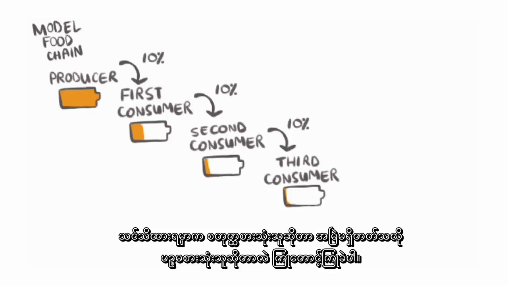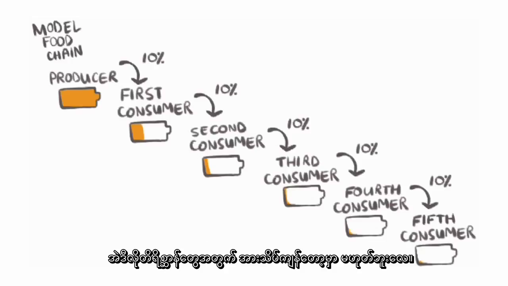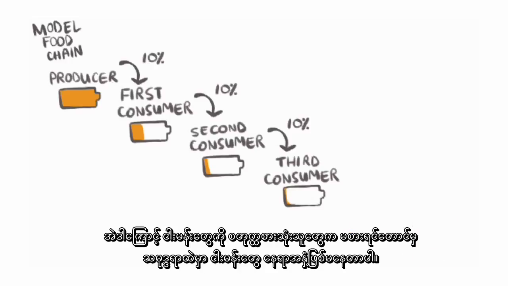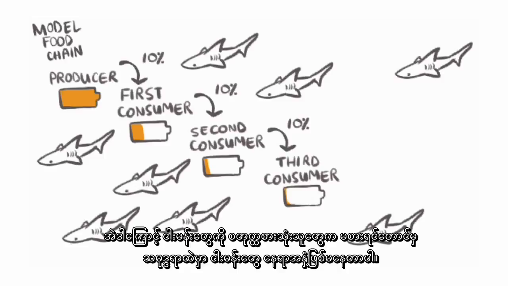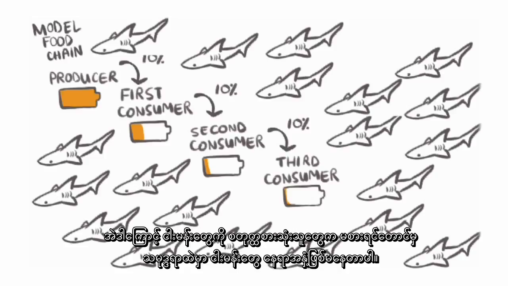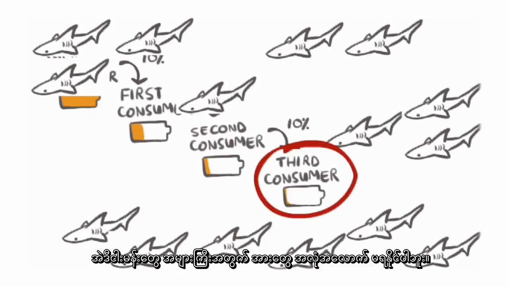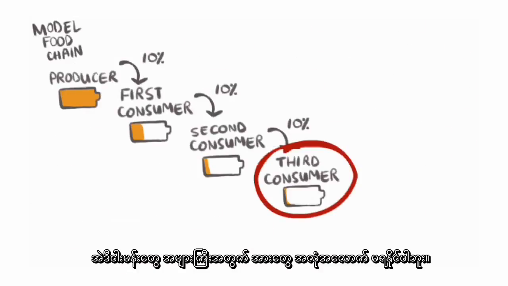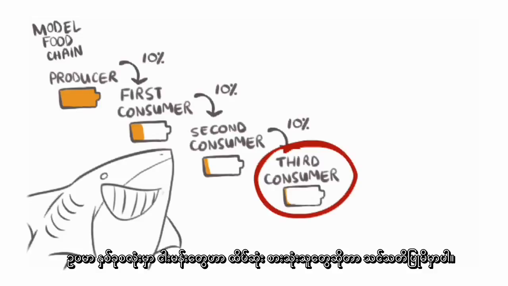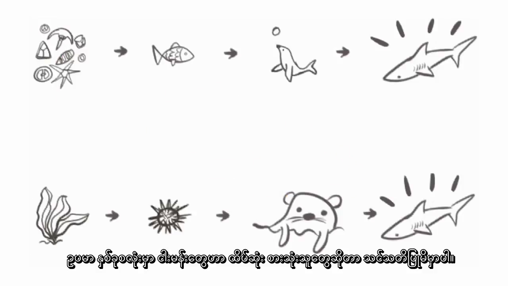Now you know why there isn't always a fourth consumer and only very rarely a fifth consumer. There wouldn't be a lot of energy left for that animal. Now you also know why the oceans aren't overrun by sharks, even if there isn't a fourth consumer eating sharks and controlling their population. There just isn't enough energy getting to the third consumer level to support such a large population of sharks.